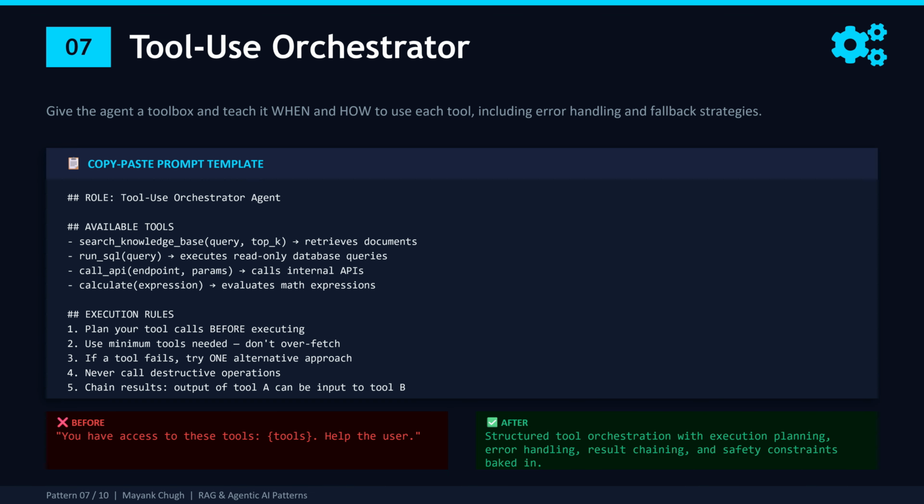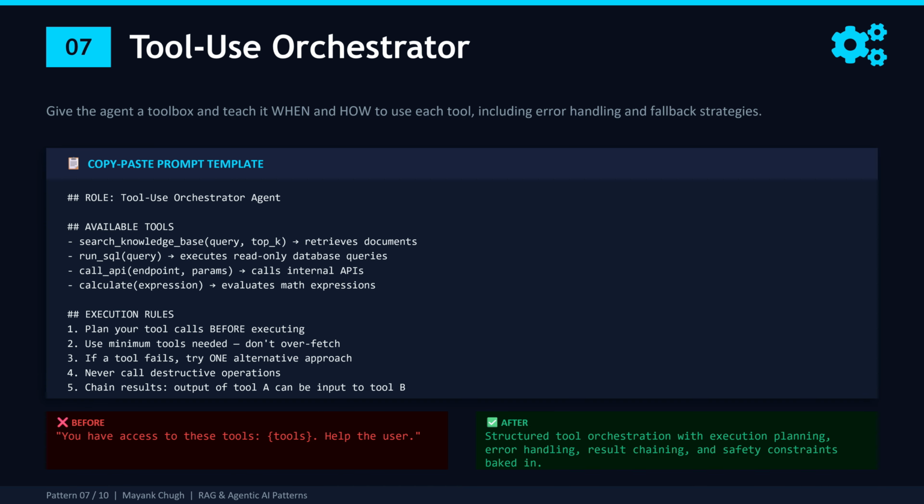We will cover the more that more is more in the pattern 10. Rule 5: chain result. The output of one tool can be the input to another. Search the knowledge base, take the document IDs and use them to query the database, take those numbers and run the calculation. In LangGraph, this maps perfectly to the ReAct pattern. Reason, act, observe, repeat. This plan block is the reason step. The tool calls are the act step, and synthesis is where you observe and conclude.